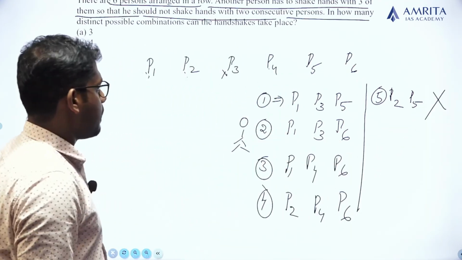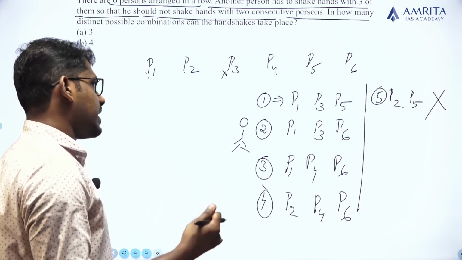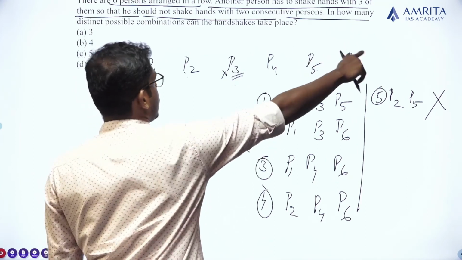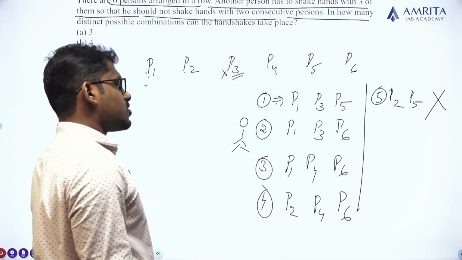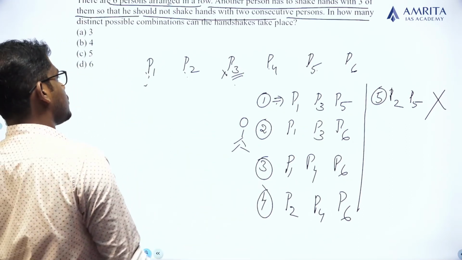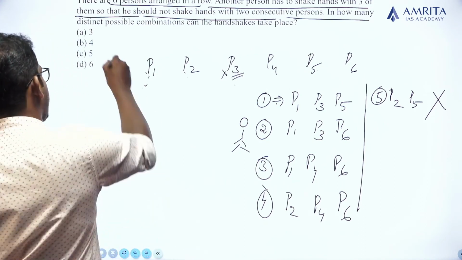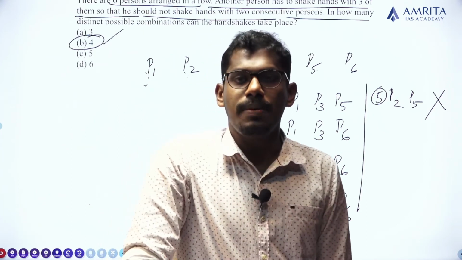So the maximum possible number of arrangements, shaking 3: if P3 is selected, then P3, P5, no other number, P1 is possible, that is P1, P3, P5. So there are no further possible combinations, so the maximum possible number of combinations is option 4, which is option B.